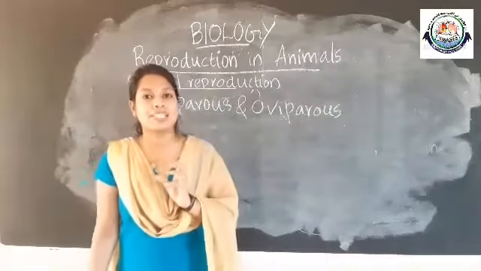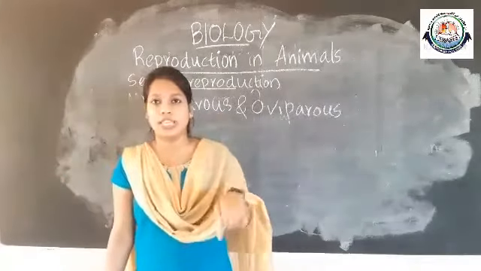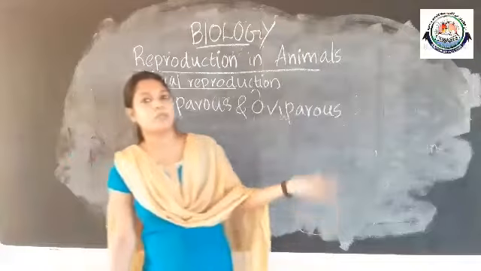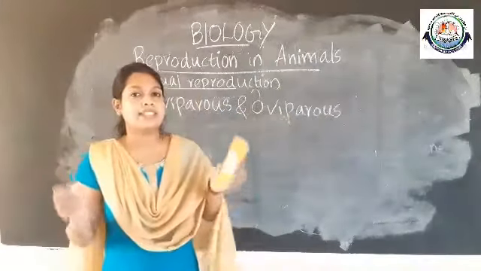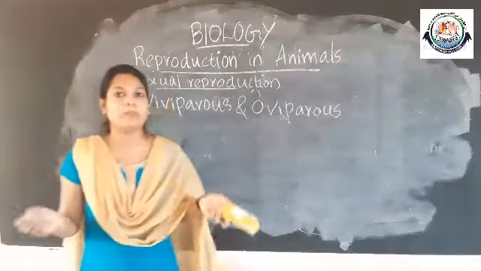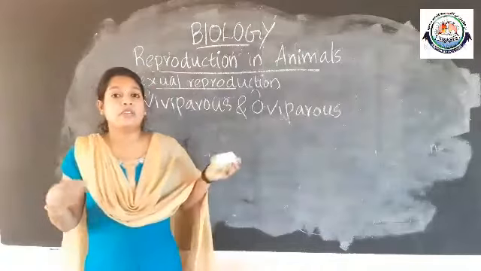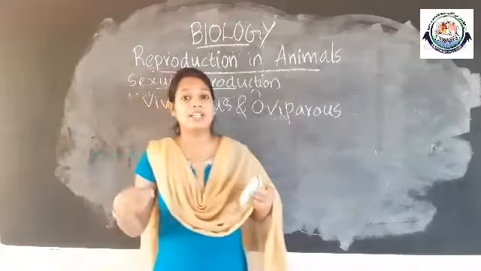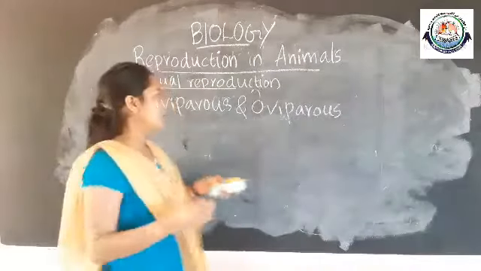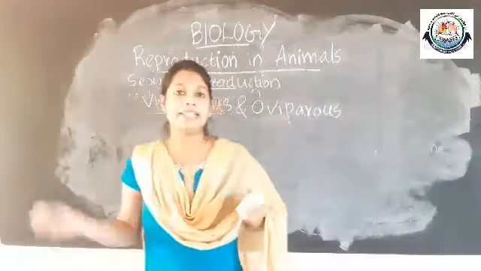What is the difference between these two? In both cases internal fertilization takes place, but one gives rise to babies and one gives rise to eggs. The animals like human beings, cats, dogs, cows and goats give rise to young ones, and they are called viviparous animals.